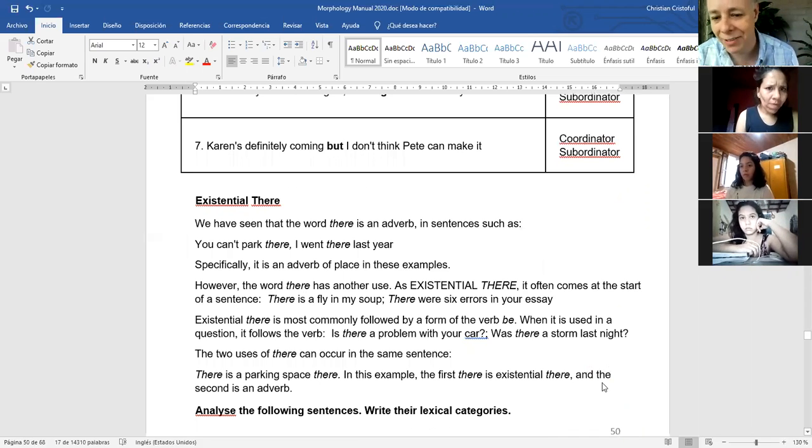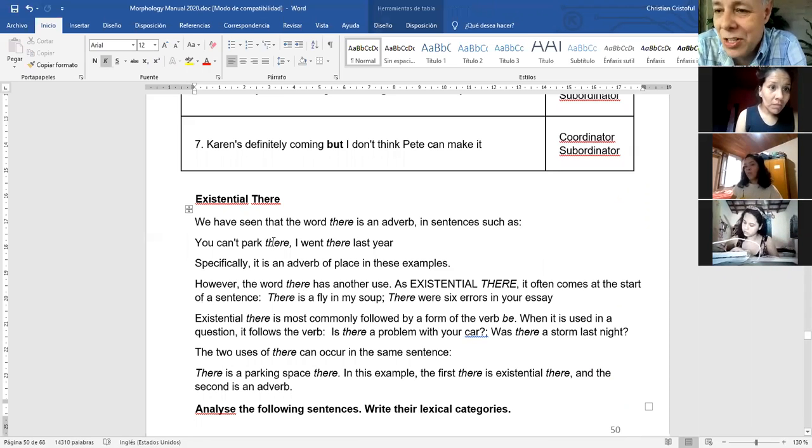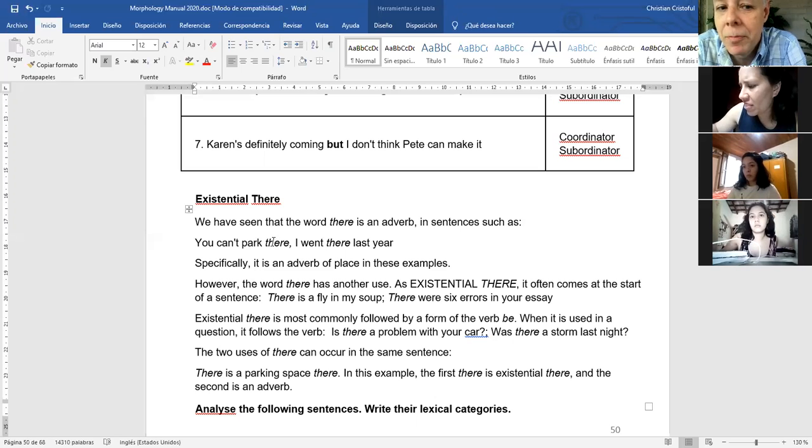Finally, one last concept, and then I finish. The last concept is called existential there. Okay. What is existential there? When we say there is, there are, and the past form, there was, there were. Whenever we find these words in sentences, we need to classify them with their full name, existential there.